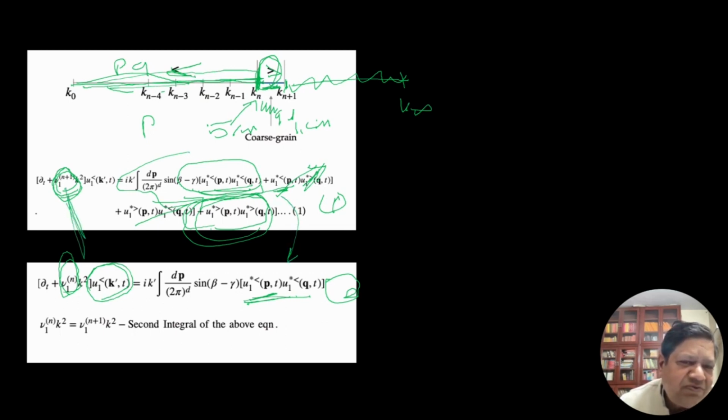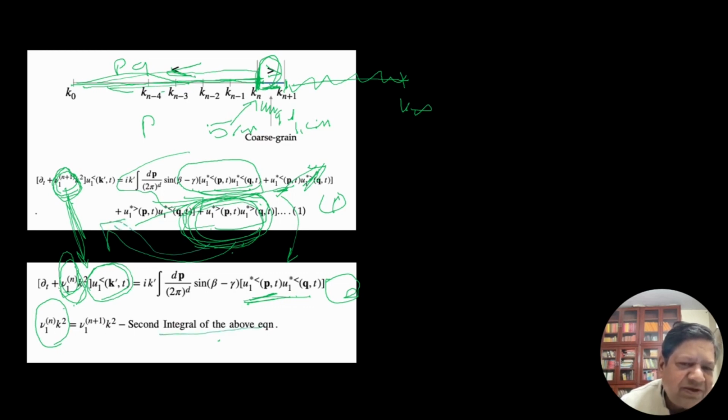Here my nu n plus 1 has changed to nu n, and this term is missing below. So basically my new viscosity nu 1 n k squared is this component, and I take this to the left hand side.